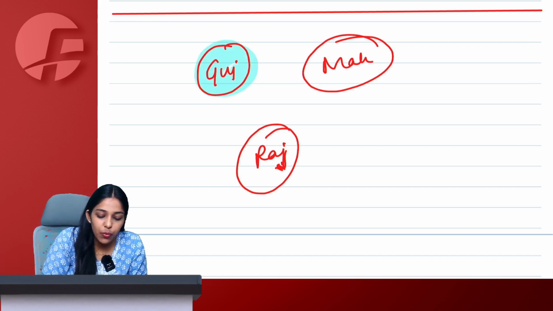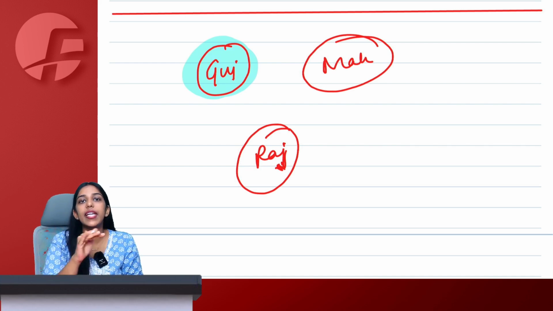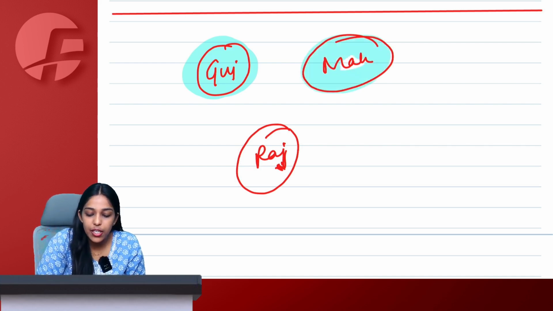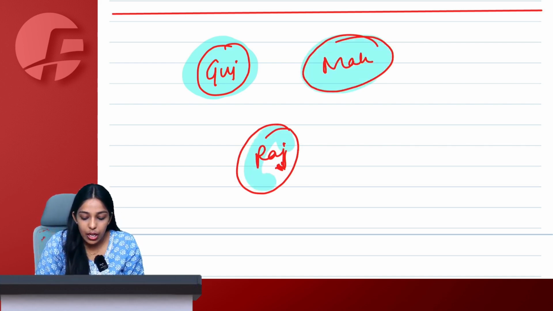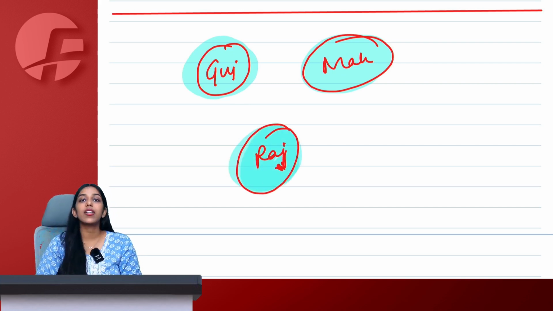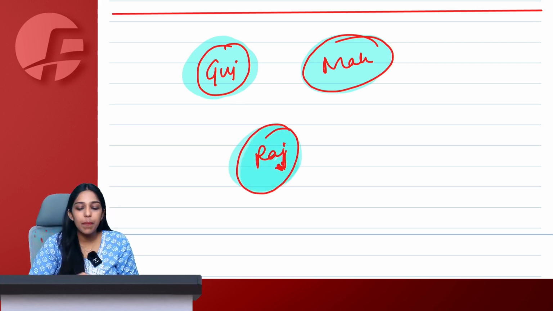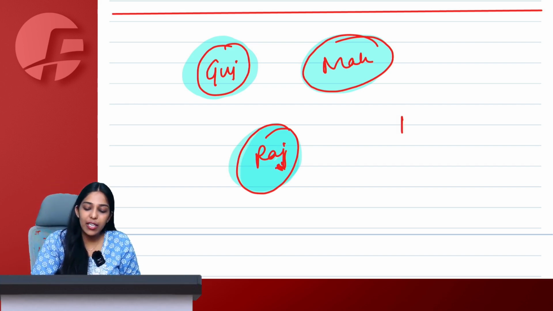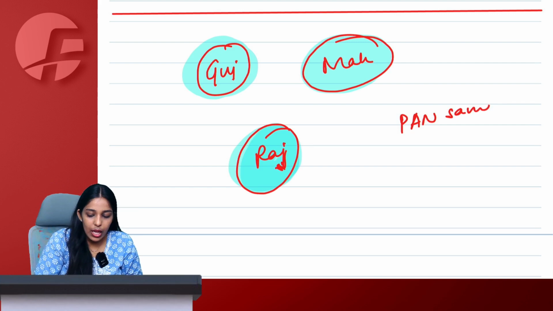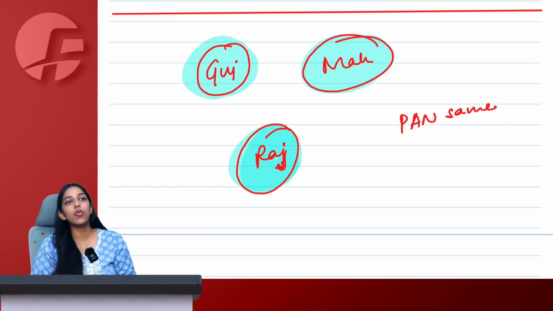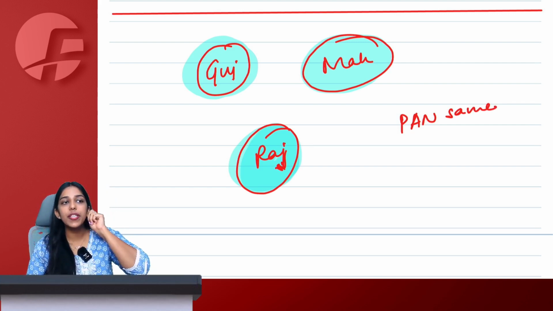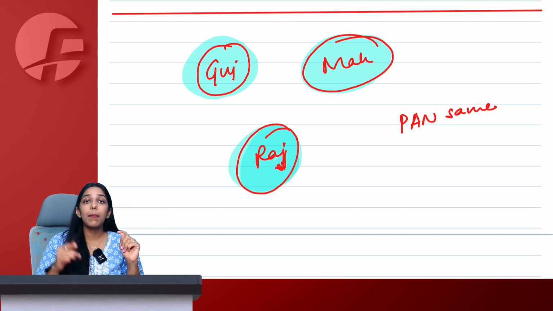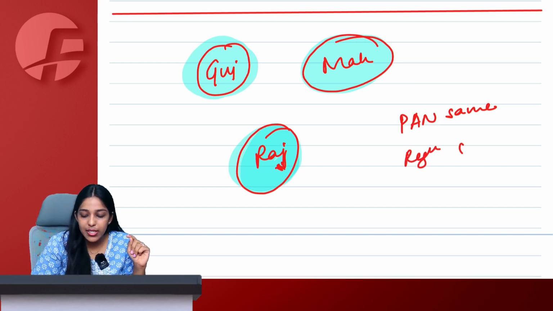Which means if I have one factory or one shop in Gujarat, I will take one registration here. One in Maharashtra, I have to take one registration here. One in Rajasthan, I will have to take one registration here. So we are simply saying that because I am the owner of all the 3 shops, the PAN will be the same. I have only one PAN number, which means all the GST numbers will be registered on a single PAN only, right? But because they are all separately registered, PAN is the same, but registration is separate.